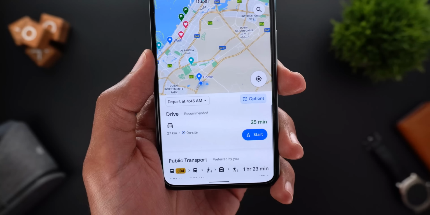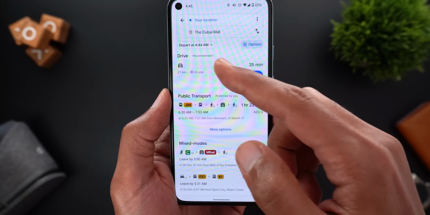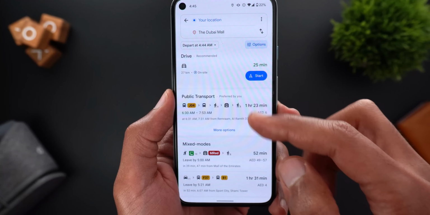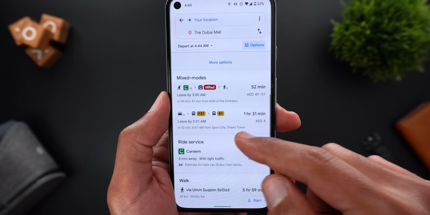Now let's go back to see what else we've got here. When I scroll down, as you see, I have different labels. I have drive, I have public transport, mixed modes, which are the stuff that we ticked inside the options, and so on and so forth.